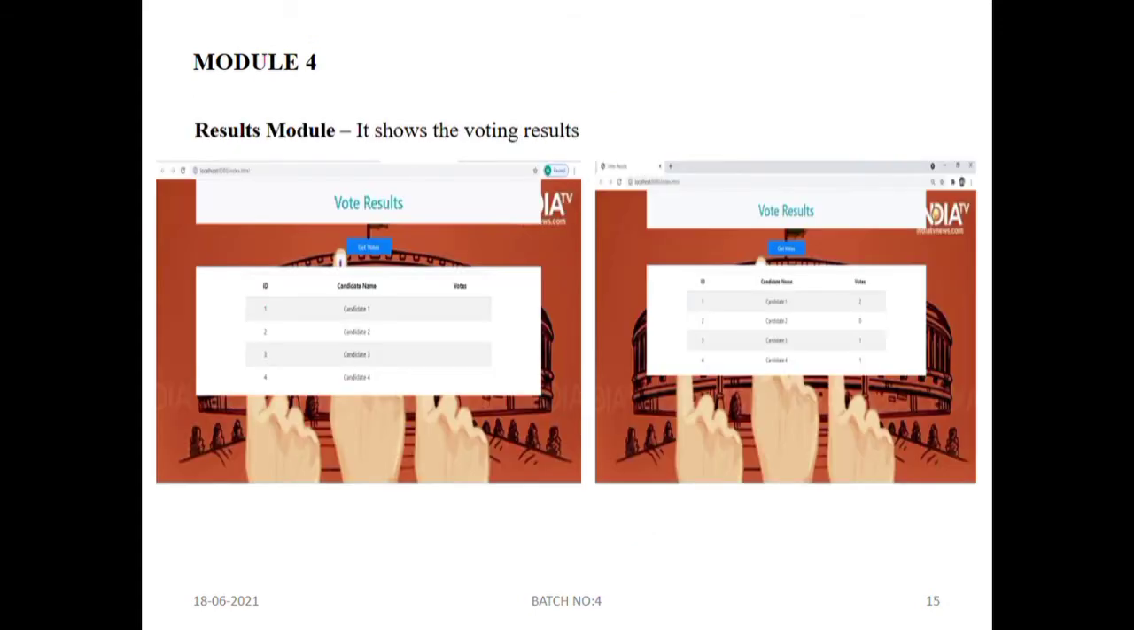Module number 4, results module. In this module, the voting results will be shown. This will be the first page where we can find the vote results. In this, we have a push button called Get Votes. When the admin presses the Get Votes push button, then the votes will be displayed for the respective candidates in this manner.